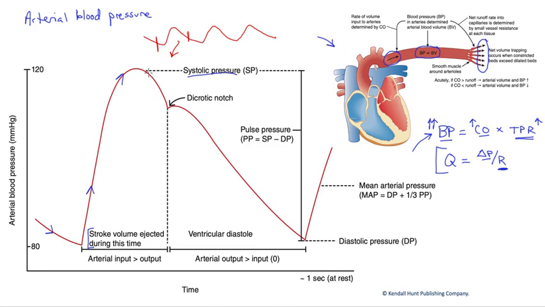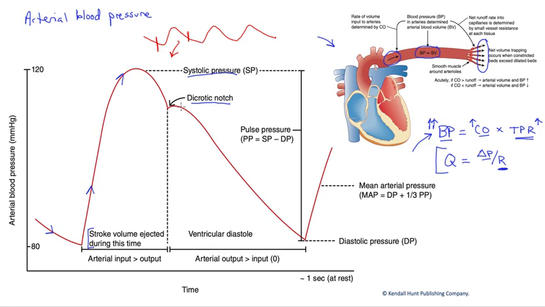Then we'll start to lose pressure as our ventricle starts to relax. We'll continue to eject for just a moment due to the inertia of the blood moving. We're going to get a dicrotic notch, this little blip in the pressure here. That occurs because the aortic valve closes when the ventricular pressure falls below the pressure in the aorta. Blood actually flows backwards for just a second.